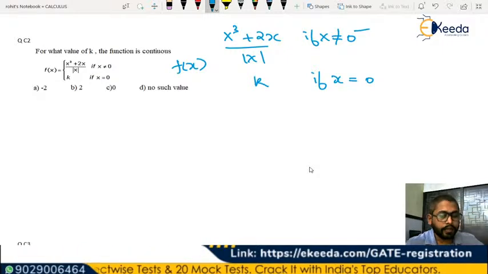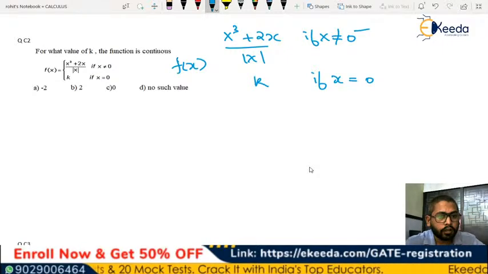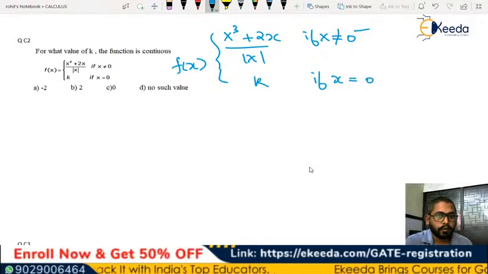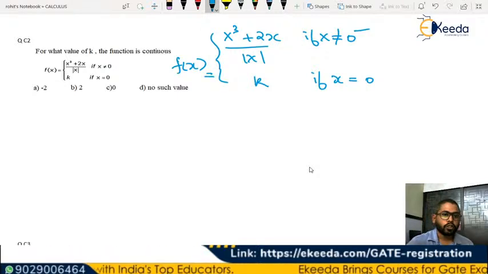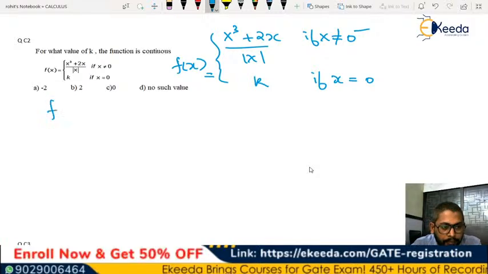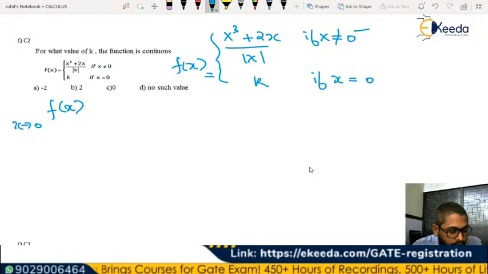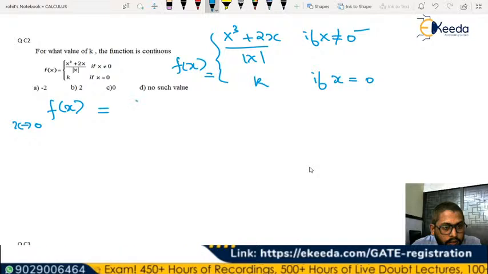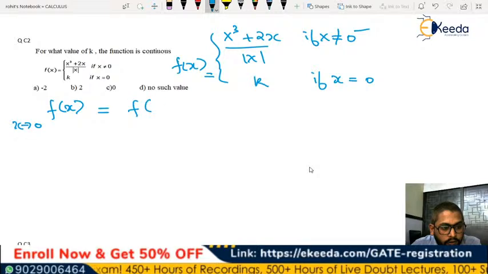Yes, try solving it. For x not equal to 0 and for x equal to 0 it is given. So if this function is continuous, the concept is that the limit of this function for x tends to 0 is equal to f of 0.